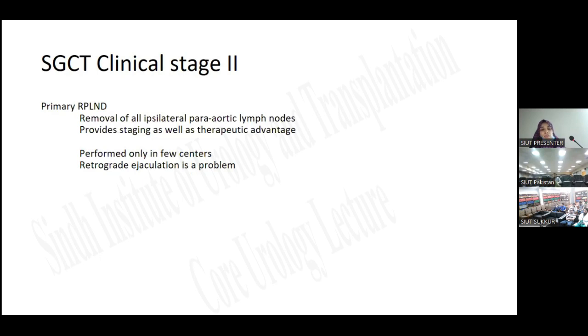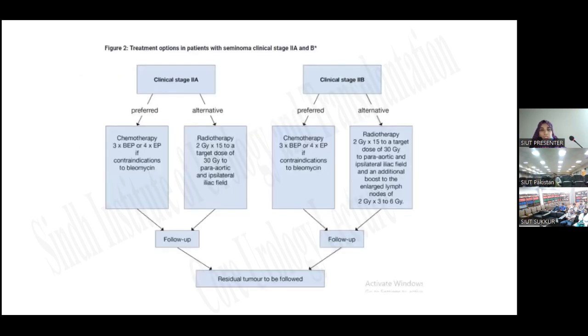Primary RPLND, retroperitoneal lymph node dissection, removes all ipsilateral periaortic lymph nodes, and it provides staging as well as therapeutic advantage, but it is performed in few centers due to the problem of retrograde ejaculation. So this is the summary of the stage 2 seminomas.